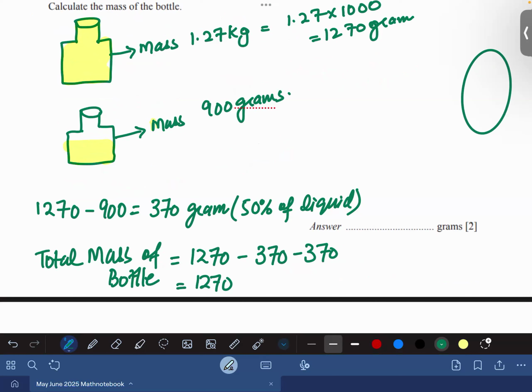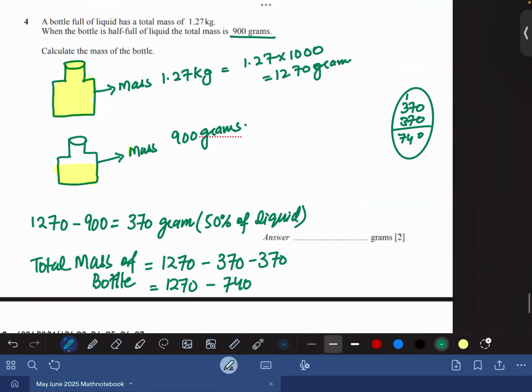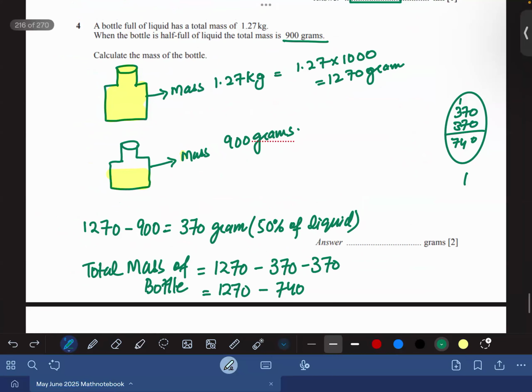अगर आपको mental math strong नहीं, तो no problem. 370 plus 370, so 0. 7 plus 7 is 14. So that would be 740. So 1270 minus 740. अब 1270 में से 740 को आप माइनस कर लें. 0 minus 0 is 0. 7 minus 4 is 3. And 12 minus 7 is 5. So 530 grams is the total mass of the bottle.